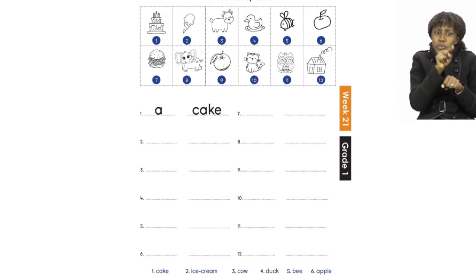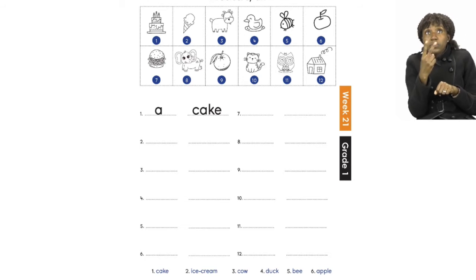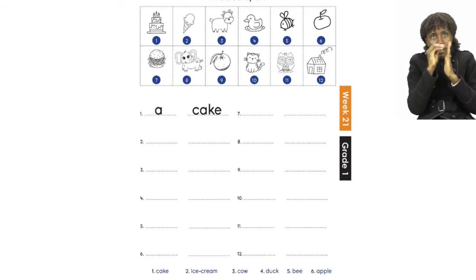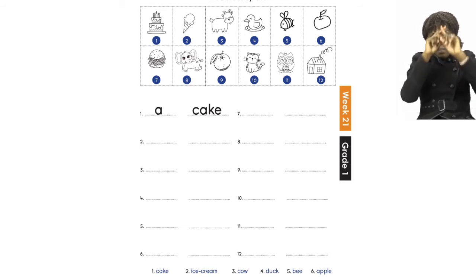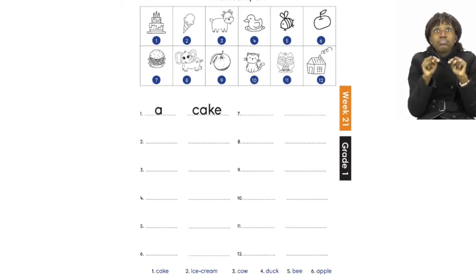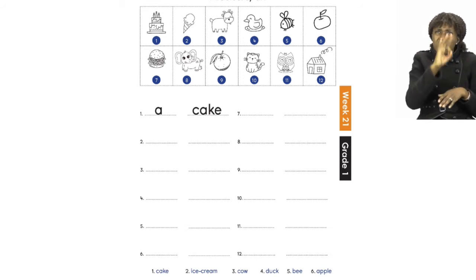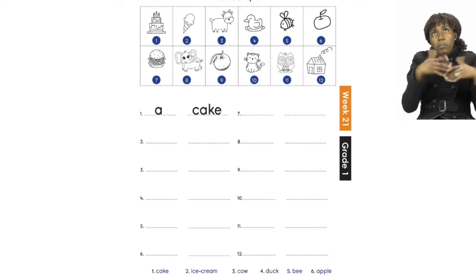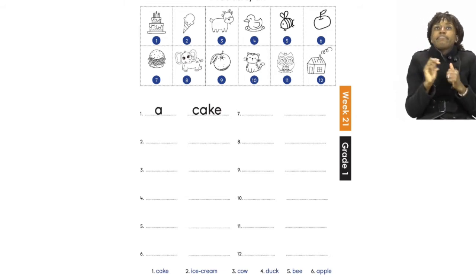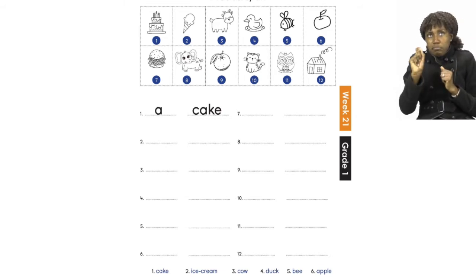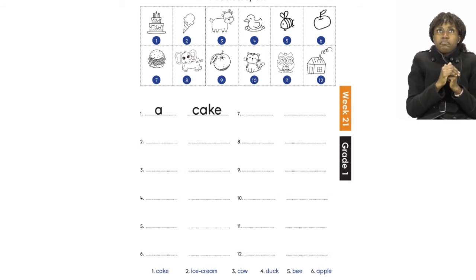As you can see, they have given you the names of the pictures that are on top. It's going to be your job to find out whether or not you're going to use a or an, and then you are going to write the correct one with its word.